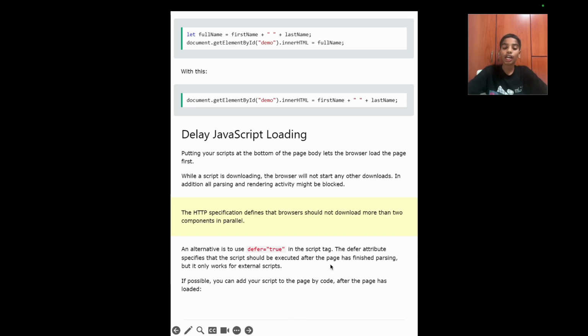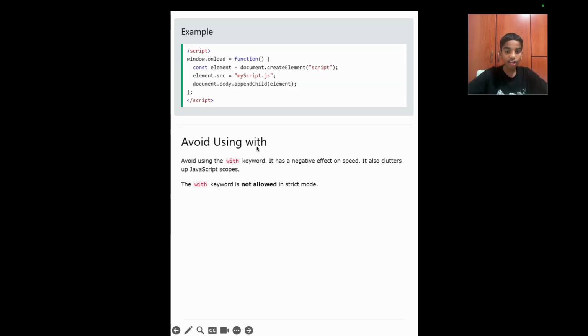If possible, you can add your script to the page by code after the page has loaded. Here is the example. Here is our script tag, and over here we have written window.onload equals a function, a self-calling function, and over here we have written our JavaScript code to be executed.